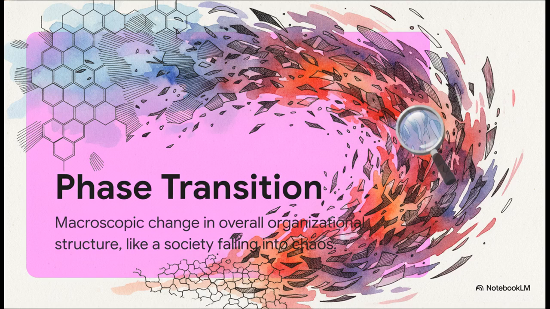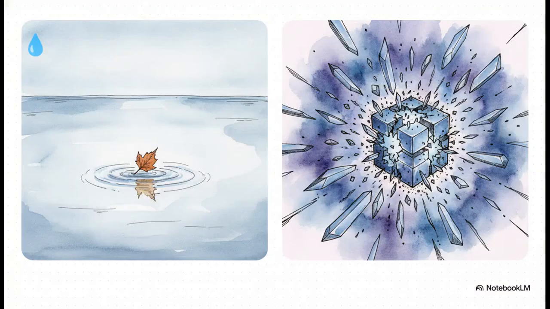Think of water freezing into solid ice, or a magnet becoming magnetized, or, in a sociological sense, a stable society suddenly falling into utter chaos. It's a fundamental shift. The defense argues that the legal accusation fundamentally conflates two completely different physical phenomena.